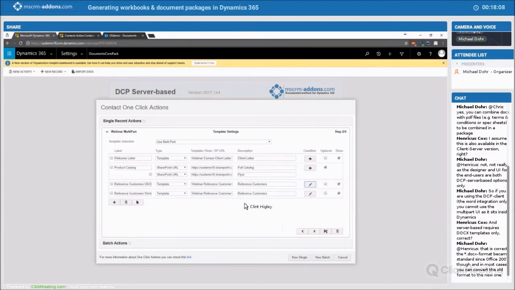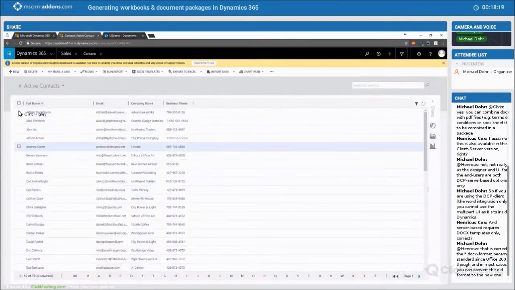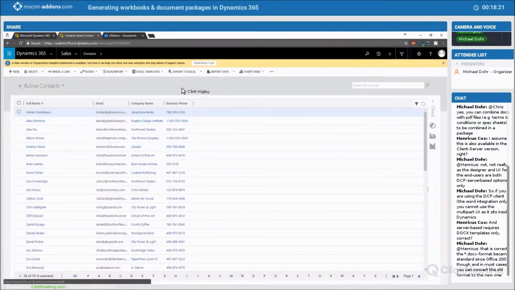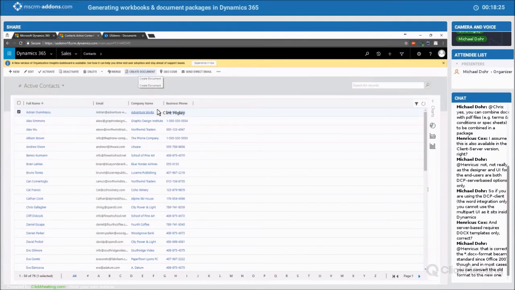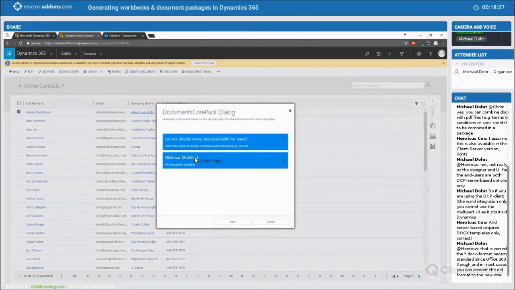So once I'm done with this, this is the multi-part that I set up. Go ahead and save it. Then flip over here to my contacts. I'll select a contact here and hit my create document button. It brings up my button that I just created for the one-click action. I'll go ahead and select that.